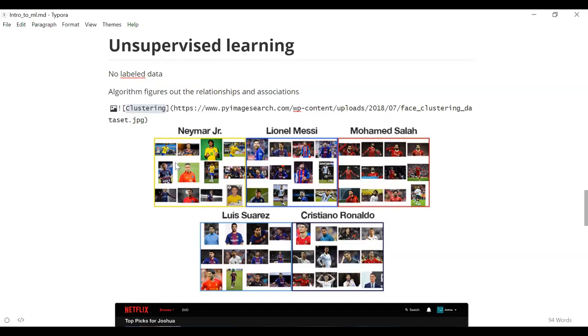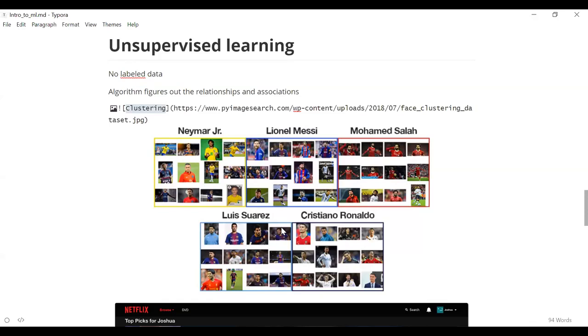So for example, I have this data set of different football players, right? I'm not going to say who all the players are inside the data set. I'm asking the algorithm to just group based on similar looking faces. So what it will do is see what faces are present and which faces look similar, and it will try to group those faces into close ones. It will say that these faces look similar, so these people might be different classes, but it will not say what class it is.